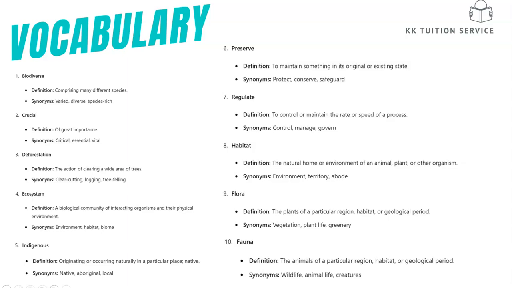This is where there's lots of different species, there's a variety, there's many different types. Crucial, that means it's important, it's essential, it's a must, it's got lots of importance, you need to do it. Deforestation, I'm sure you've heard of that word before. De is a negative prefix, de, forestation, so that means a wide area of land where there might be trees being cut down. So this could be logging, tree felling, cutting, getting rid of trees, which isn't good for our environment.